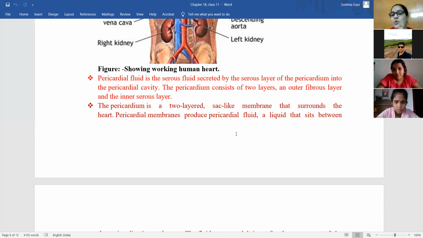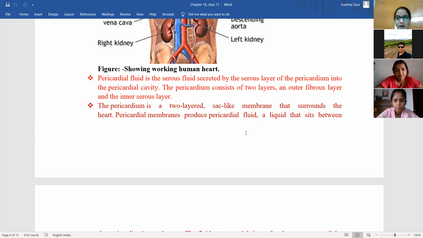It is not given in your book, but I have added it so that you understand what serous fluid is, because it is formed from the serous layer, that is the second layer of the pericardium. Hence this pericardial fluid is known as serous fluid. I have added this extra thing so that you won't get confused about where serous layer came from. What is serous layer? It is the second layer of the pericardium. The outer layer is the fibrous layer and the inner layer is the serous layer.